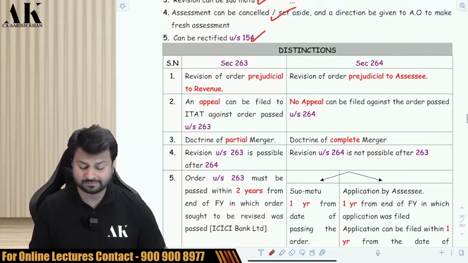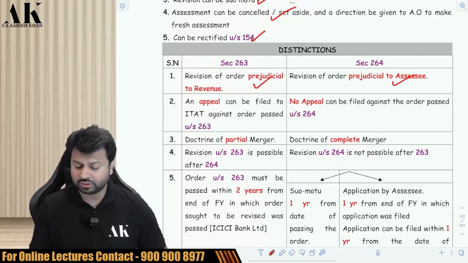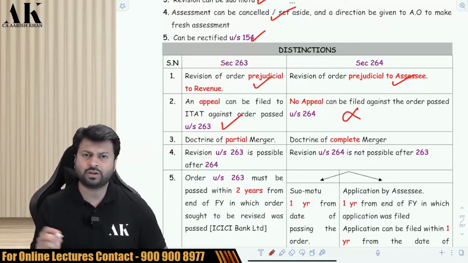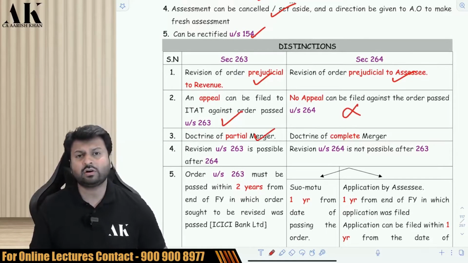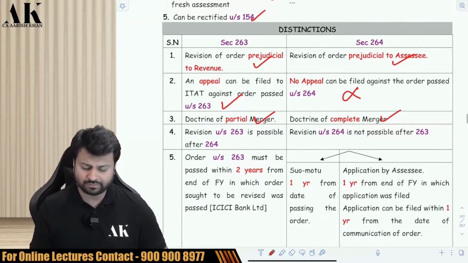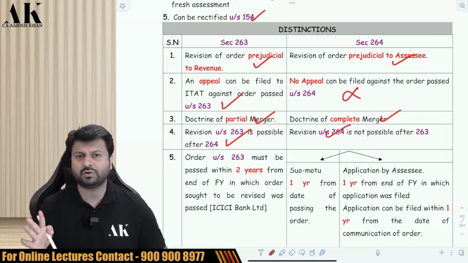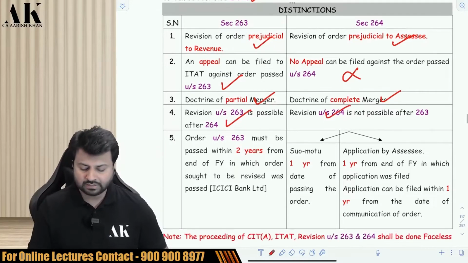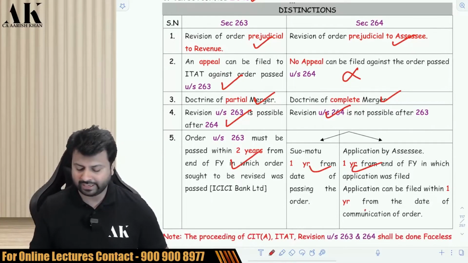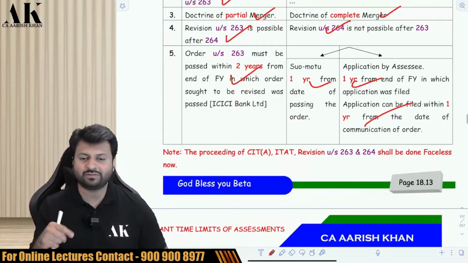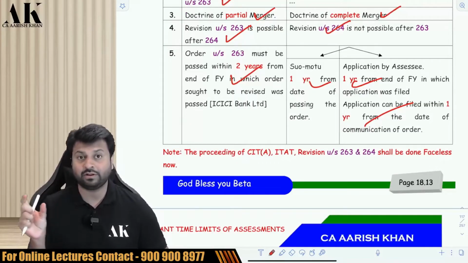What are the differences? 263 is for orders prejudicial to revenue, 264 is for orders prejudicial to the assessee. In 263, if the order is passed, you can file an appeal to the ITAT. In 264, appeal is not possible, but you can file a writ petition. In 263, the doctrine of partial merger applies. In 264, the doctrine of complete merger. 263 is possible after 264, but 264 is not possible once 263 is touched. Then the time limit is 2 years in 263, and here there are 3 time limits. All of them look like 1 year, but not 1 year from the same point. They run from different periods.